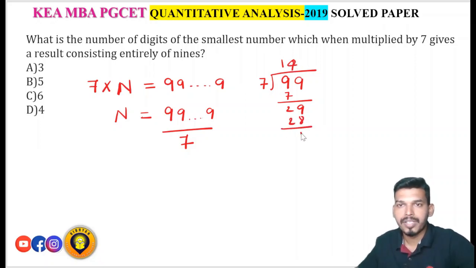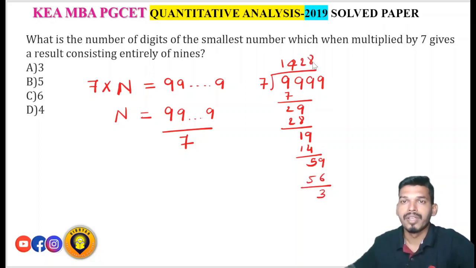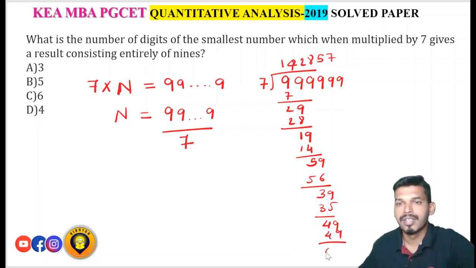Then again add 9, because since it is not completely divisible, add 9 here. Then it becomes 19, 7 twos are 14, 5 is the remainder. Again add one more 9, so 59 it becomes, 7 8s are 56, the remainder is 3. Then add one more 9, so you get 39, 7 5s are 35, 4 is the remainder. Add one more 9, then you get 49, so 7 7s are 49, 0. So finally this is completely divisible, right?